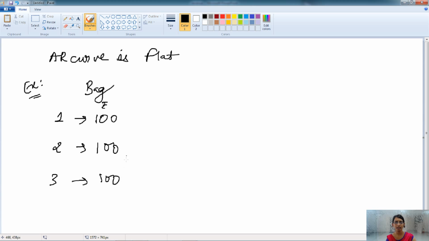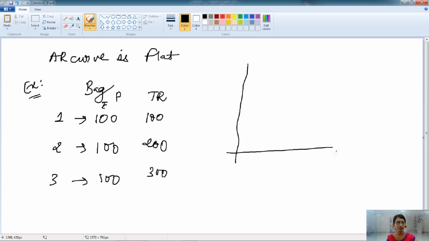The third unit, the price is 100. So this is when the price remains constant. When the price is fixed, the total revenue is increasing: 100, then 200, then 300. So it is increasing at a constant rate. Let's show it on the graph. Here on the X and Y axis, we have the quantity and here we have the price.